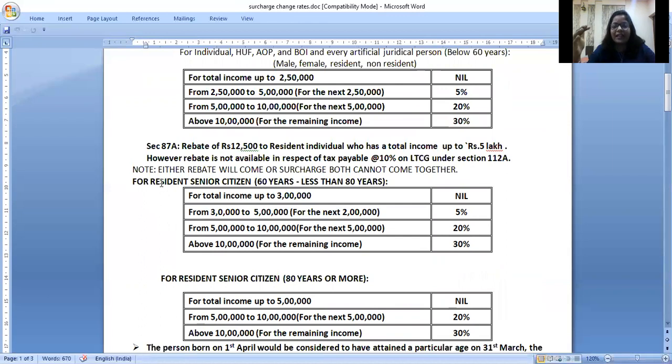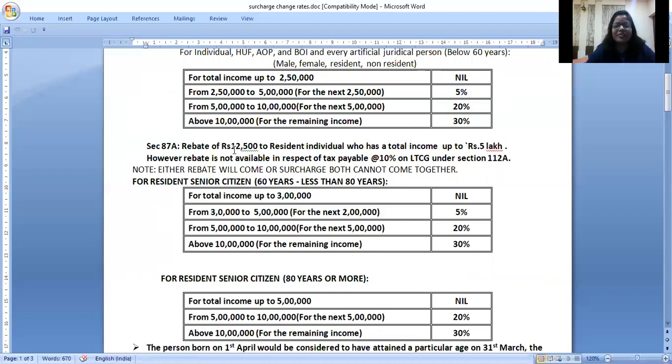So if a non-resident is coming to India and earning income and he is of 70 years, still for him the basic exemption will be 2,50,000. The additional exemptions up to 3 lakh, up to 5 lakh, this benefit is given only to resident senior citizens and resident super senior citizens. I hope this is clear.